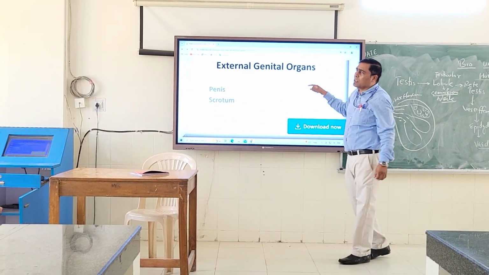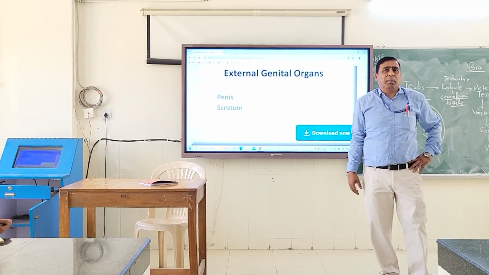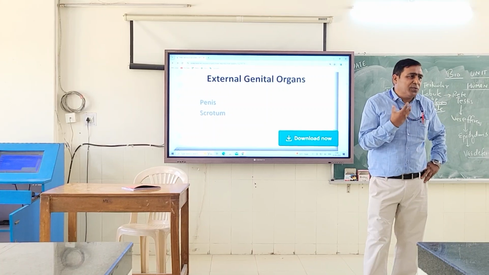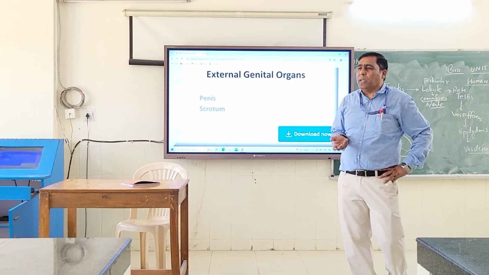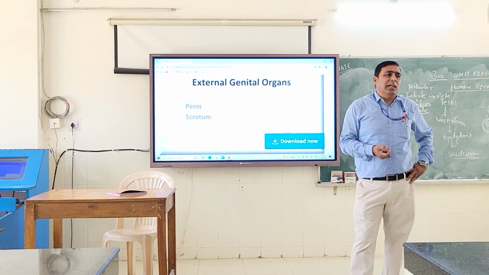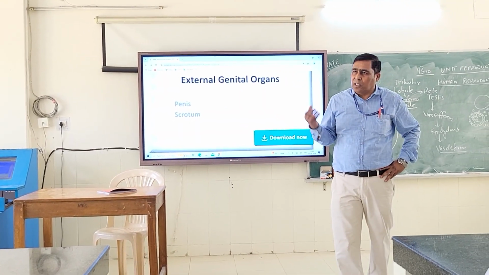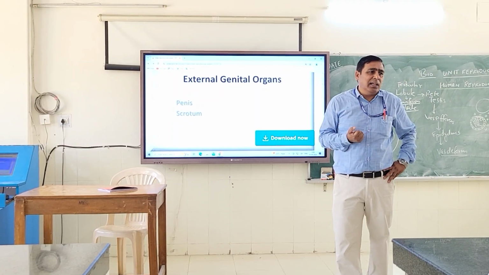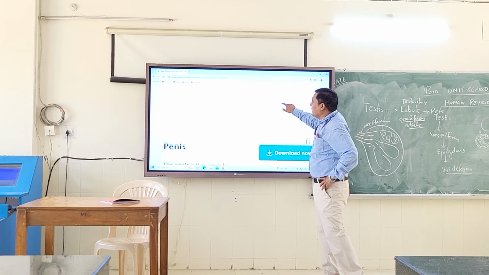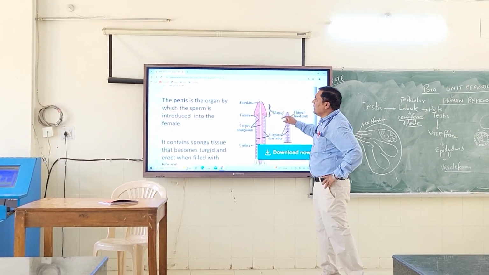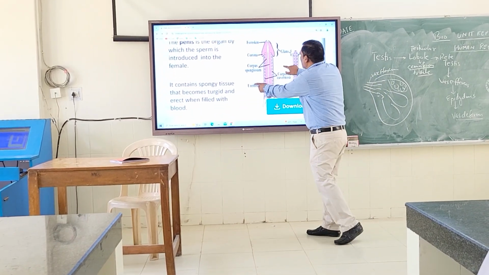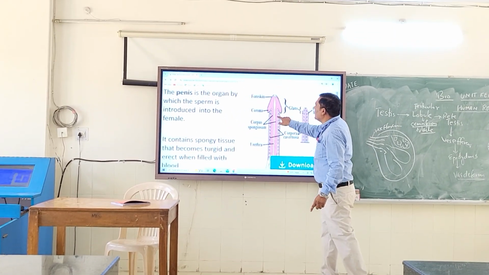Now when I talk about the external genitalia, it has the penis and the scrotum. Penis is the organ which actually transfers the sperms into the body of the female. It is made up of spongy parenchyma cells and it is very well connected with the nerves and the blood vessels. Okay, we can go further. Now you can see the penis is the organ where the sperms are introduced to the female. This is the structure. Foreskin is there.